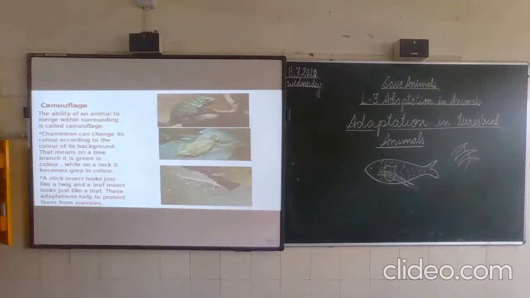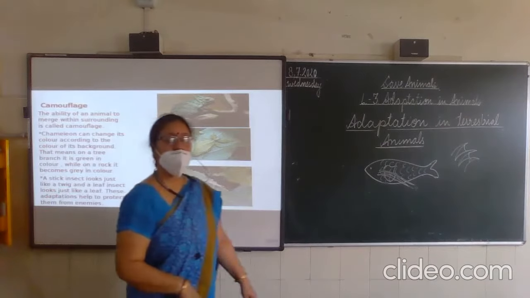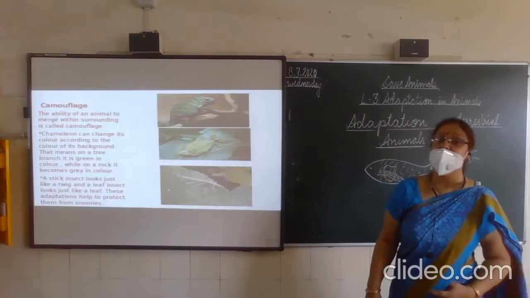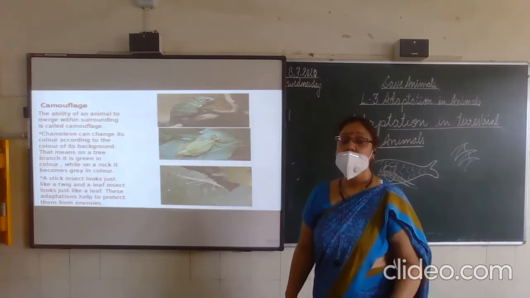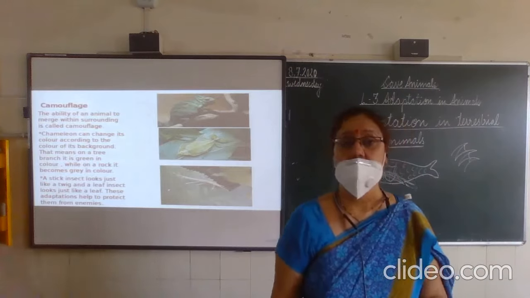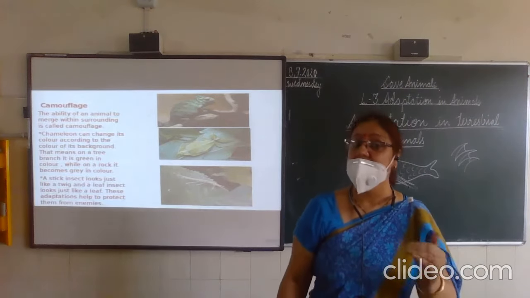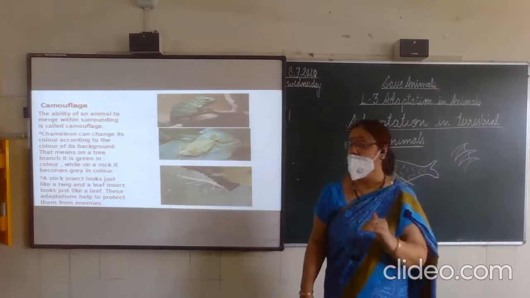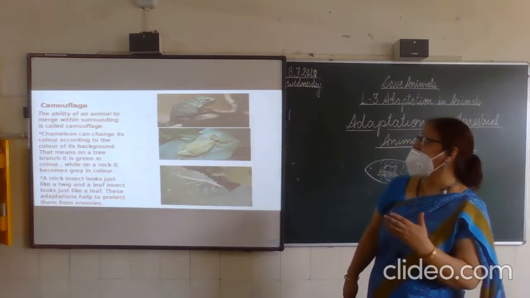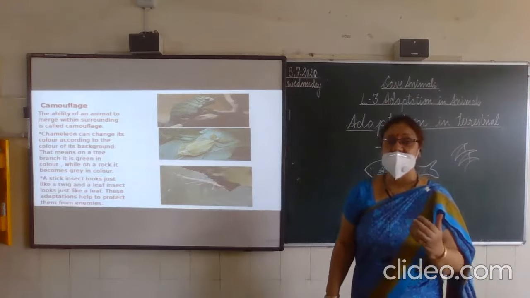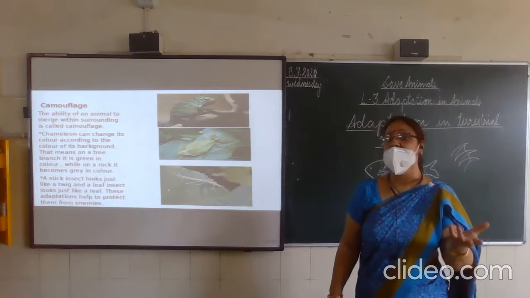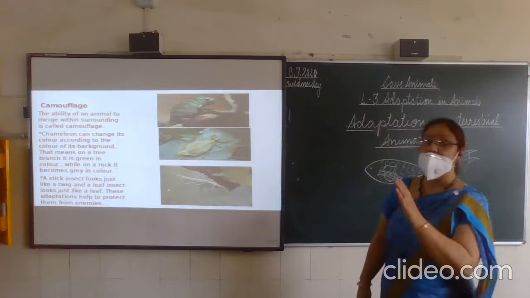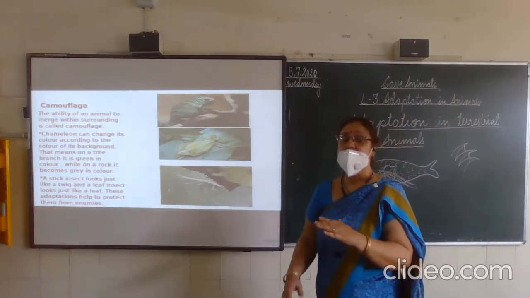Camouflage. Children, camouflage is an ability of an animal to merge with its surroundings. That means the enemies cannot recognize them in their surroundings. Here are some examples, like the chameleon. The chameleon can change its color. They look green in the green grass, and they are greyish in color on the rocks.